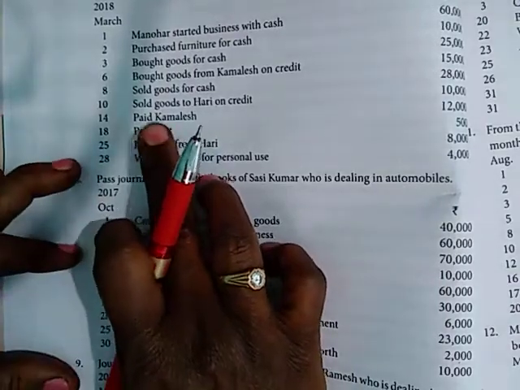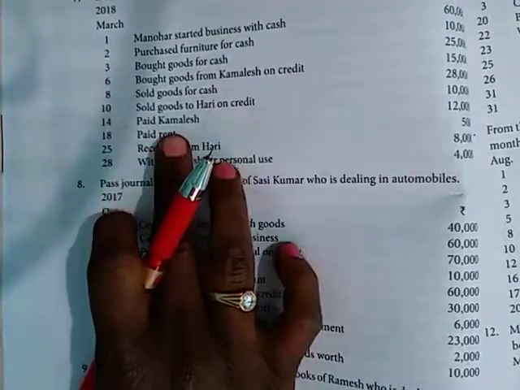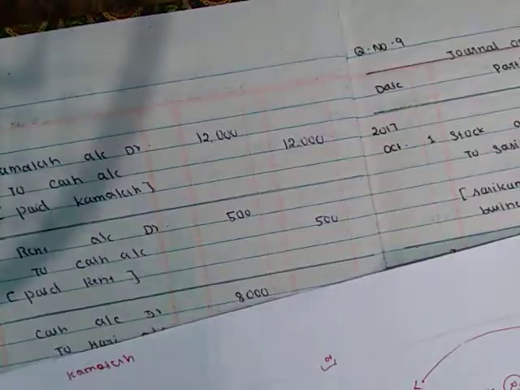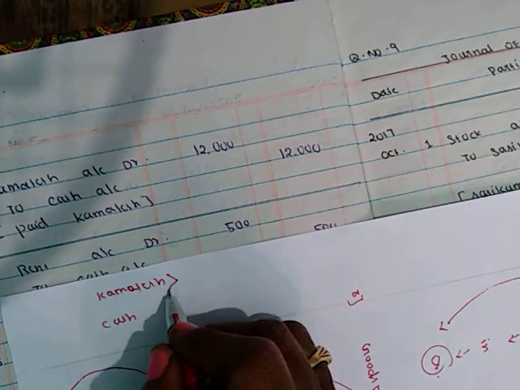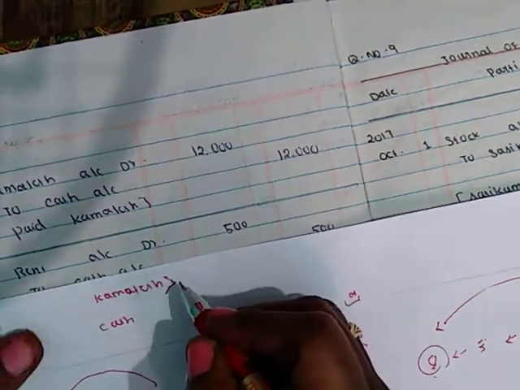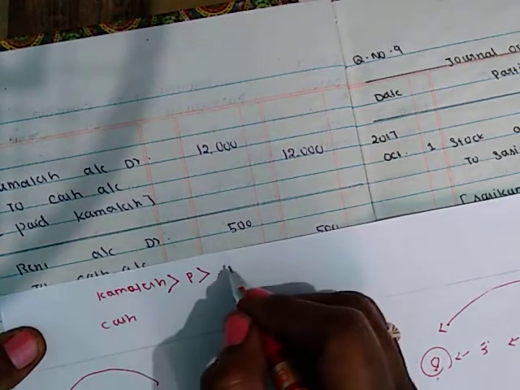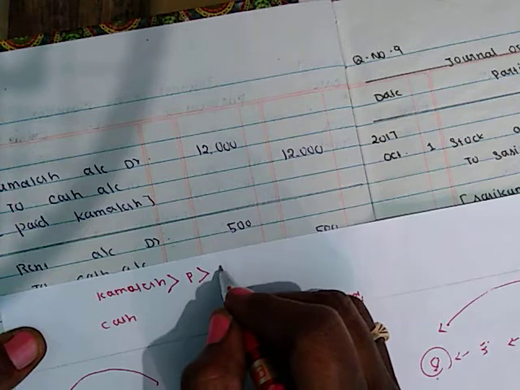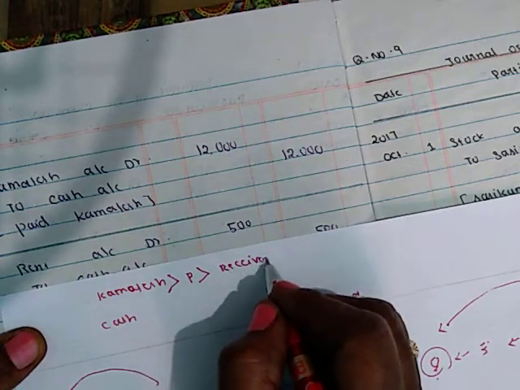Next transaction, March 14, paid Kamlesh. So involved accounts are Kamlesh and cash. We paid cash to Kamlesh. Kamlesh is a personal account and he is the receiver, so debit the receiver.